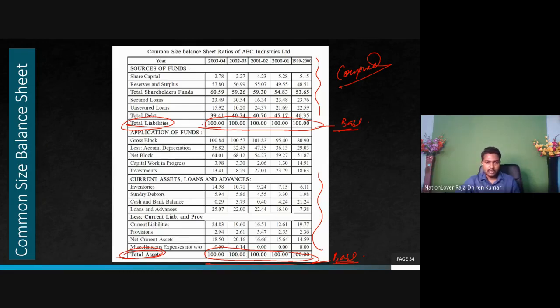Now look here. On the liability side, out of the total liability, total debt is 39%, unsecured is 15%, secured loan is 23%, shareholders' fund is 60%, reserves and surplus is 57%, and share capital is 2.78%. This gives an idea to the investor. The investor will see that out of their total liabilities, their share capital is only 2.78%.